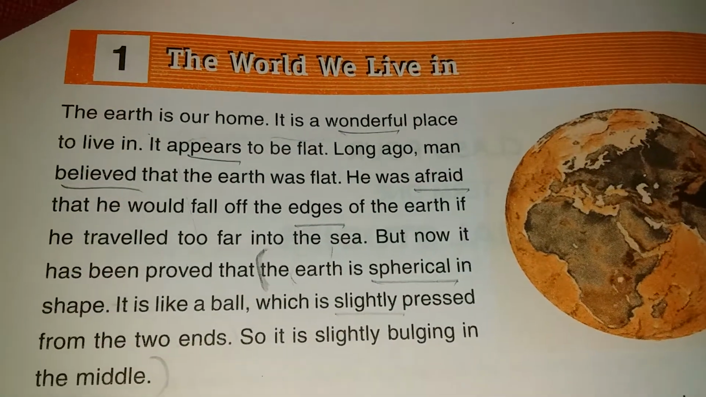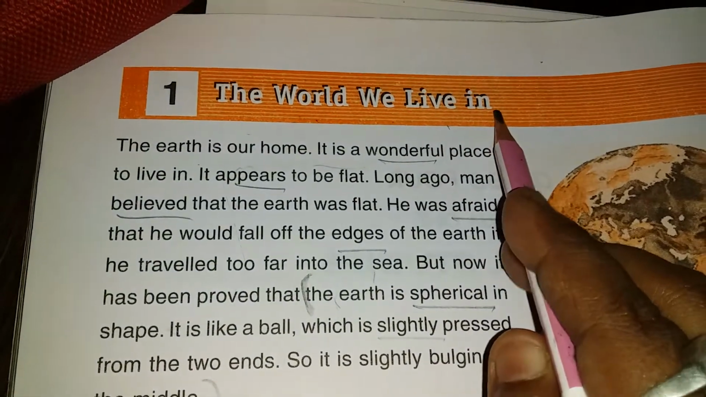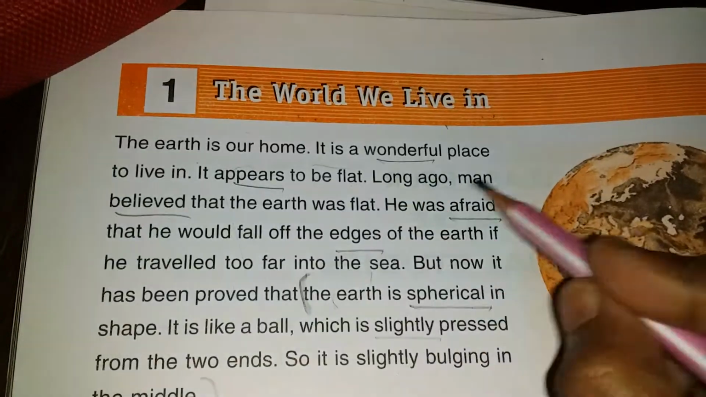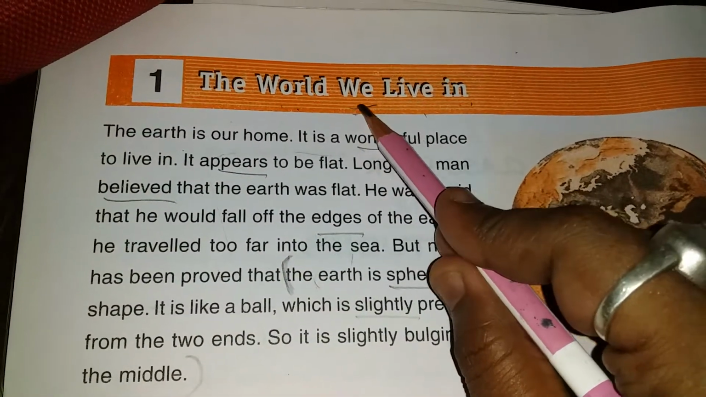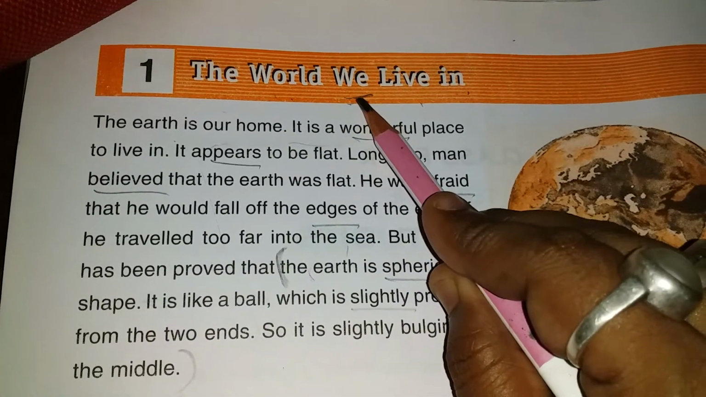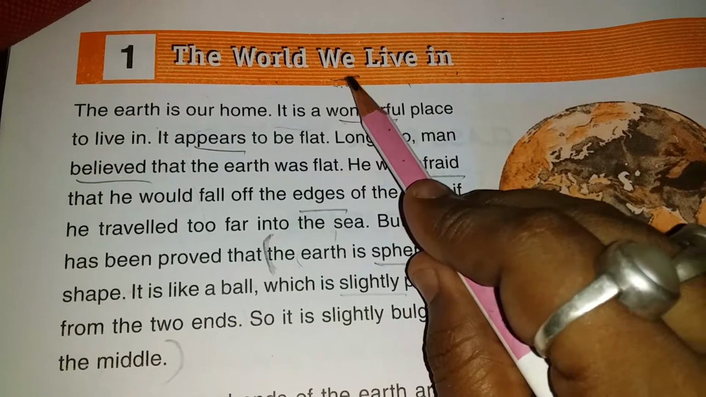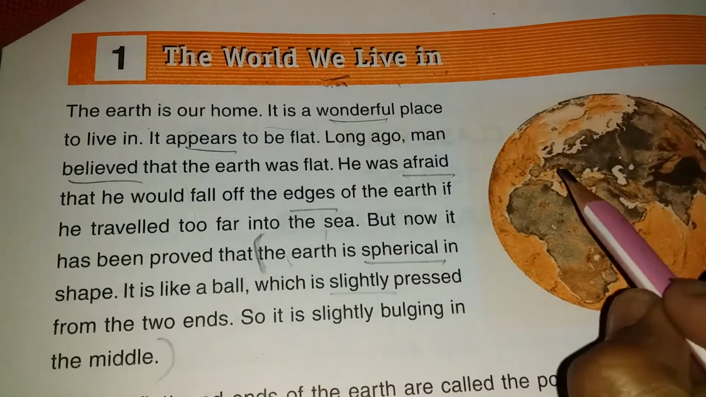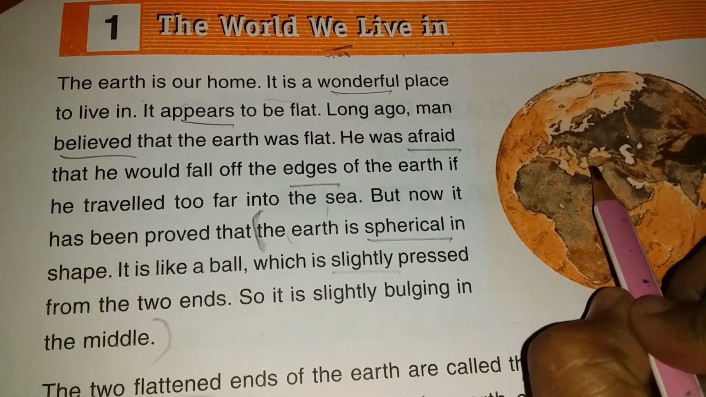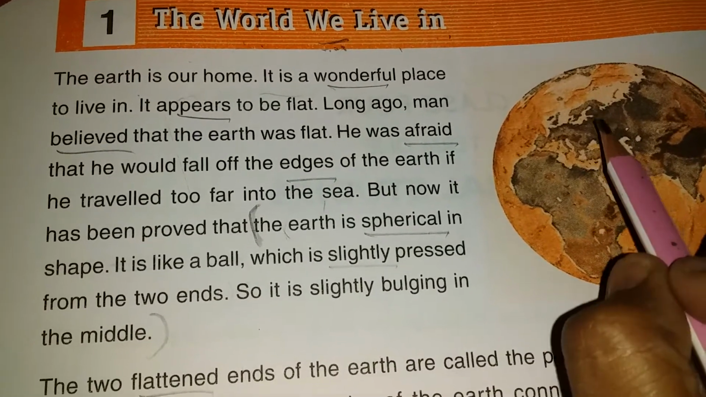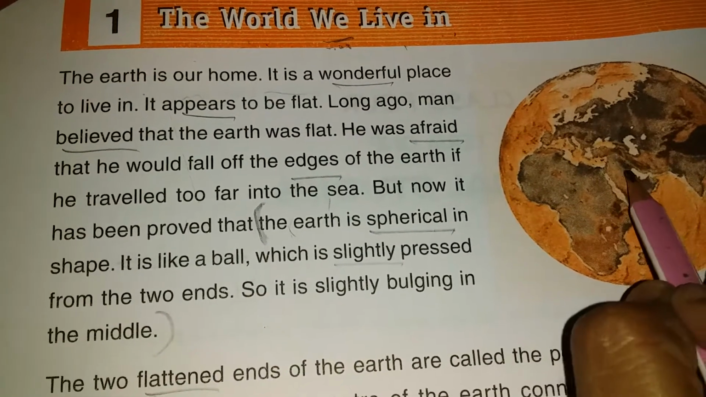The first chapter in SST class 4 is The World We Live In. The world means we are talking about earth, the earth we live in. "We" means not only human beings but also animals and plants. We are not just animals and plants, we are also a part of this world. So we all live here together, and this is called our home. Earth is our home. It is a wonderful place for us to live.